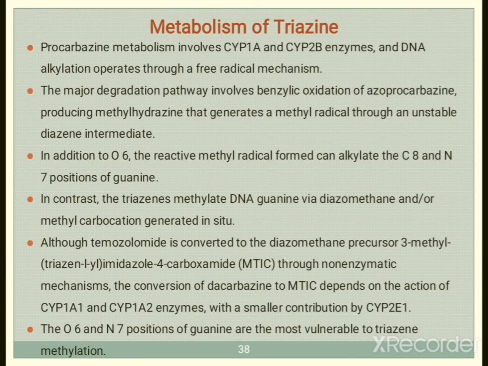Further, we discuss the metabolism. Procarbazine metabolism involves CYP1A and CYP2B enzymes, and DNA alkylation operates through a free radical mechanism.